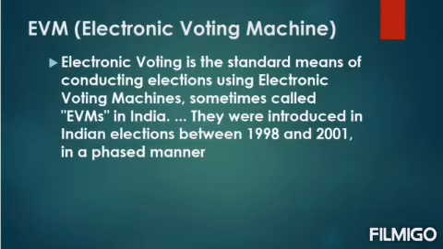The next one is, what is the meaning of EVM? That means electronic voting machine. Electronic voting is the standard means of conducting elections using electronic voting machines, called EVMs in India. They were introduced in Indian elections between 1998 and 2001 in a phased manner. So what is EVM? Electronic voting machine.